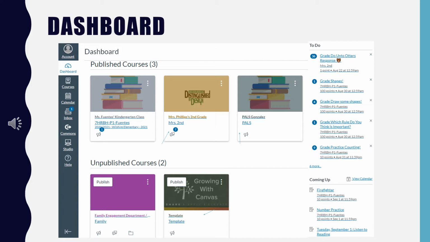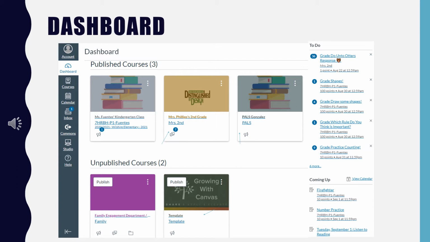Now, on the upper right-hand side, you're going to see the to-do list as well as the coming up list. These lists include things from all of the classes that your child is taking right now. Feel free to poke around and see where everything is. Your child can click on any card and then get to work.